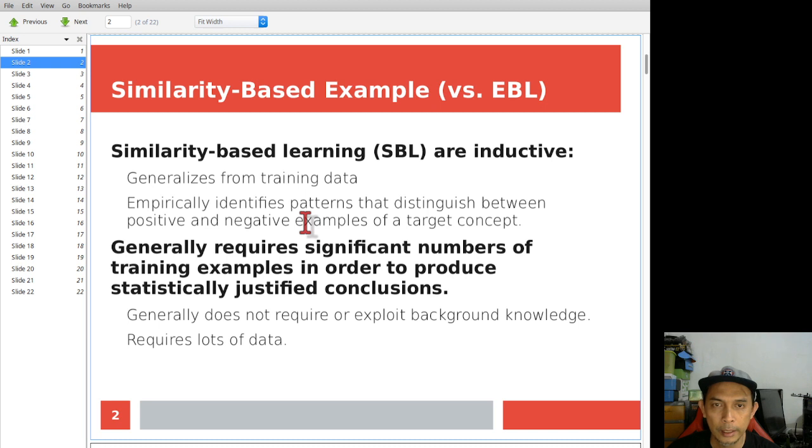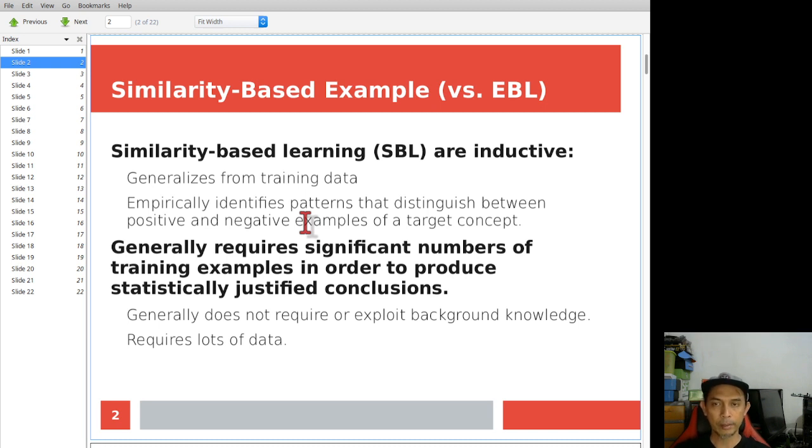Normally, they require big training data, and normally they are used to identify patterns. They are able to identify patterns that discriminate the class between positive instances and negative instances